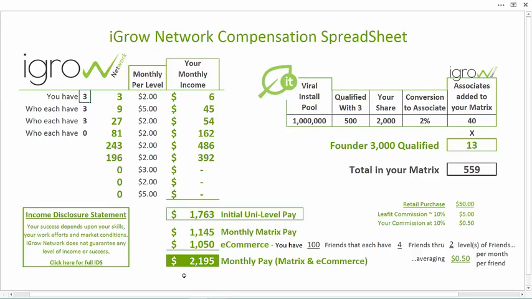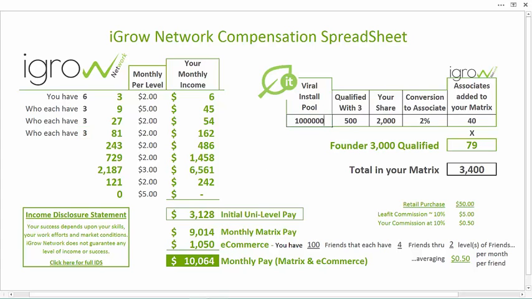Here comes the cash. What if you went out and found just 6 friends that wanted to make a couple of $1,000s a month, and they each went out and found 3 that found 3 that found 3? Do you see what happened to your income stream? It's huge. That's over $9,000 a month off matrix commissions now. Huge. And again, you could be up all night long playing with this spreadsheet.